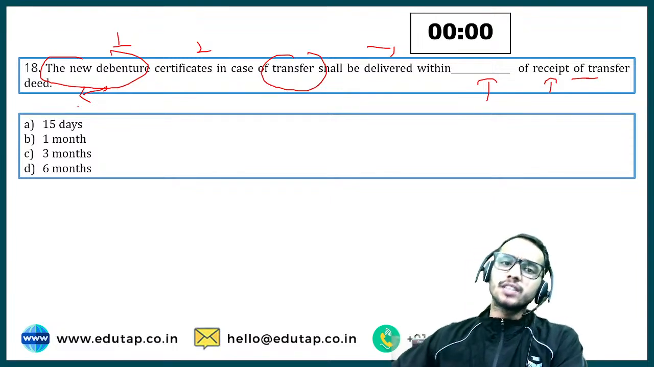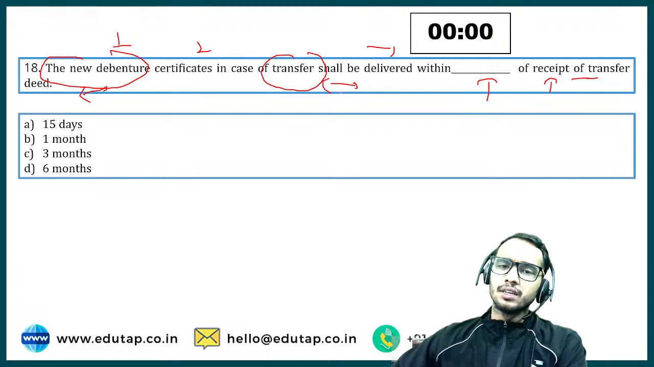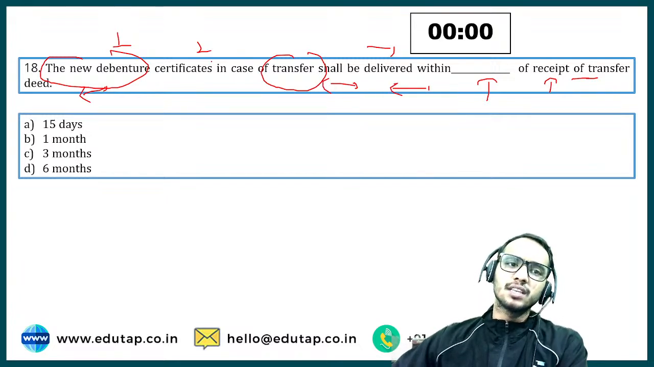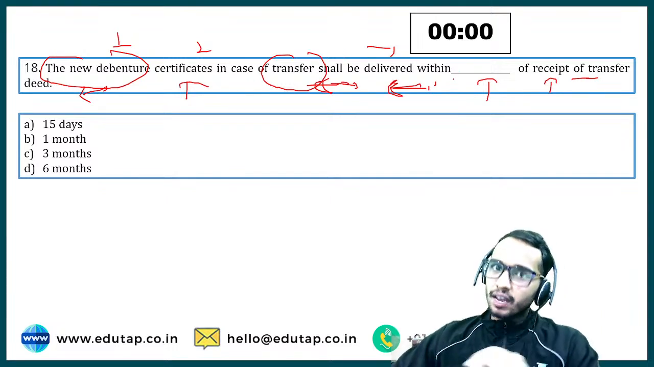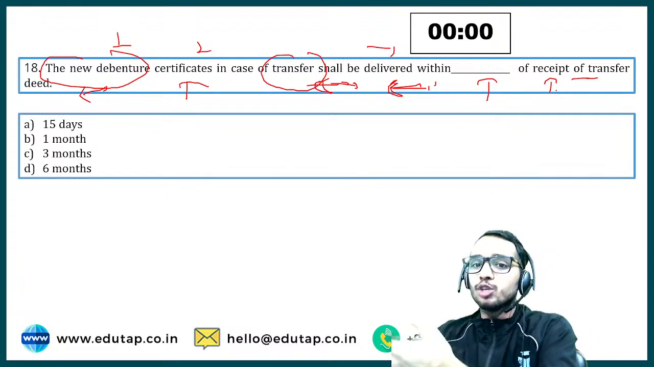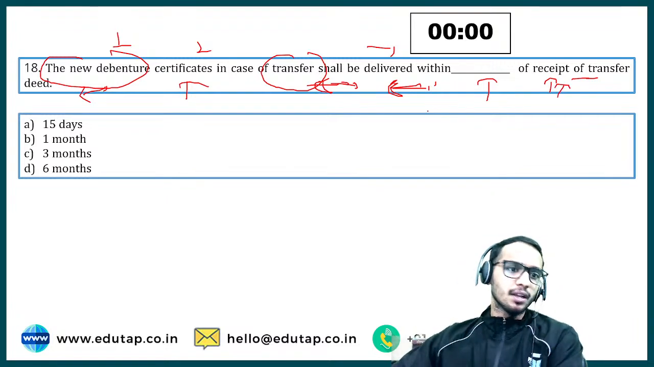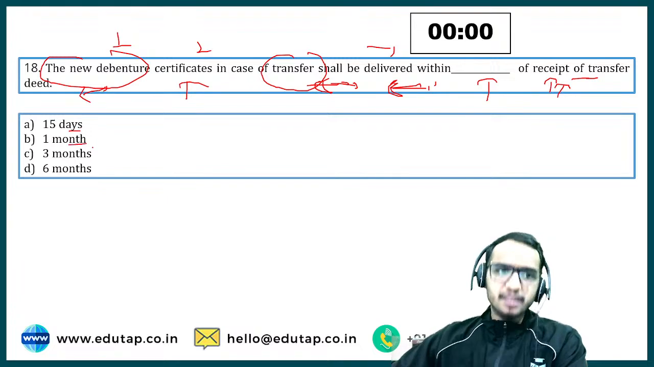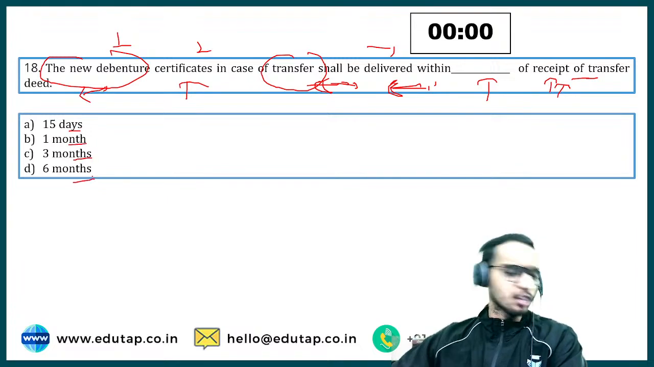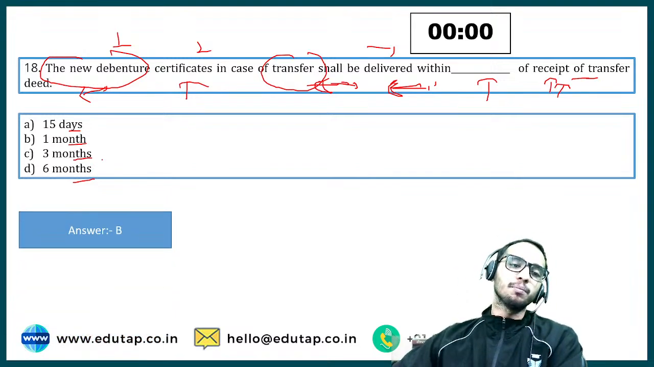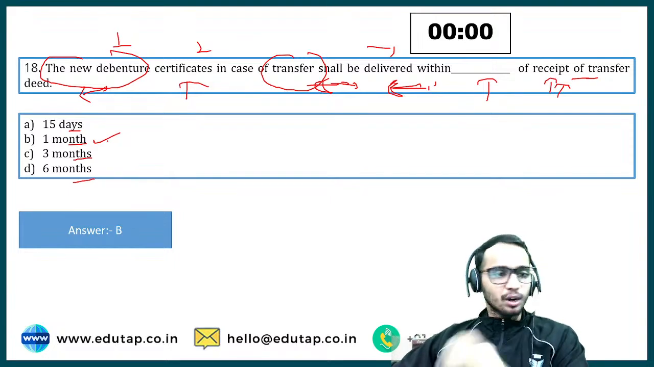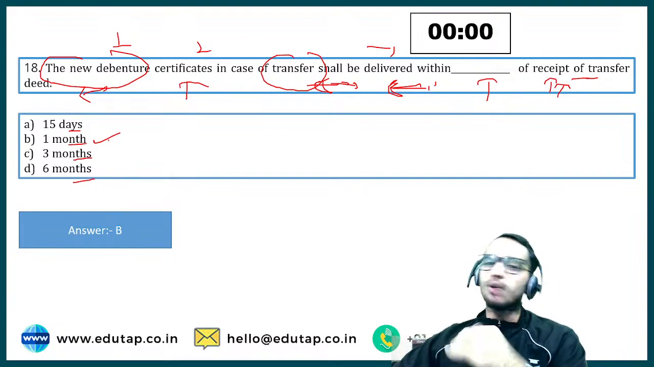So the new debenture certificate in case of transfer shall be delivered within how many days? 15 days, 1 month, 6 months, or 3 months. Let me check the chat section. Not everyone is correct here, but few of you are correct. That is 1 month. Don't worry about that, you have to remember all the facts.